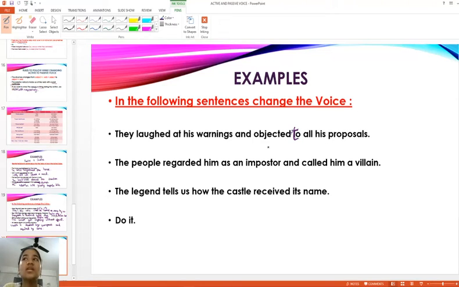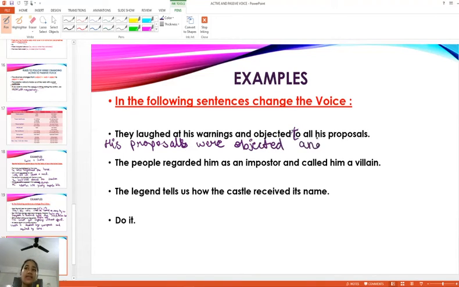His warnings were laughed at and his proposals were objected to by them. His proposals, we can take first. Okay, his proposals were objected.